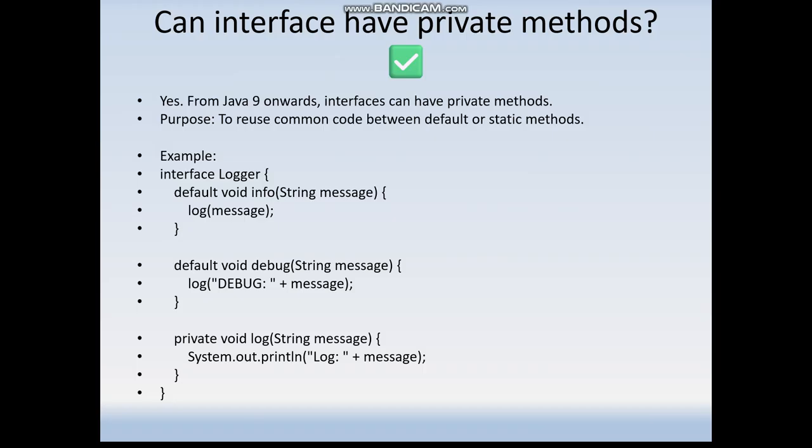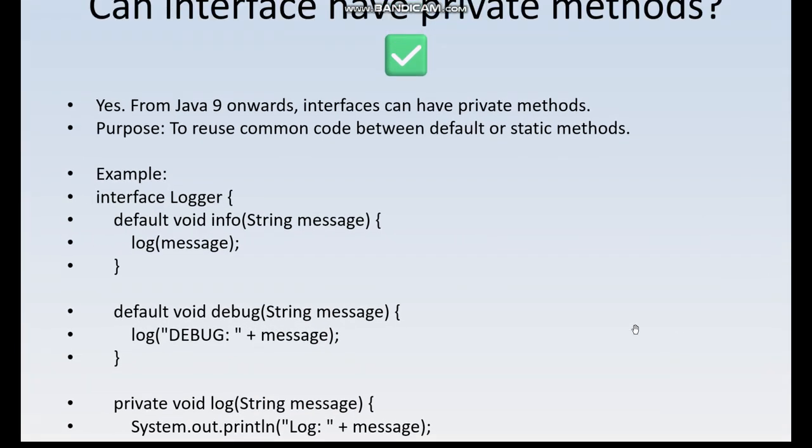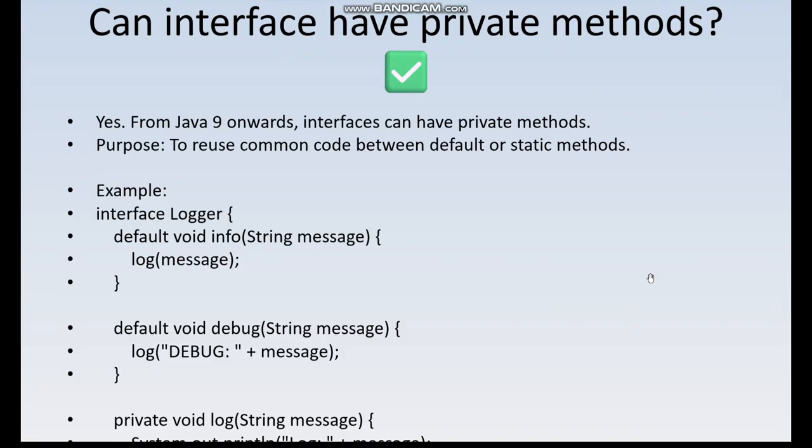Yeah, so the first question can be asked: from Java 9 onwards, can interfaces have private methods? Before Java 9 we don't have any private method declaration, but from Java 9 onwards we can have private method declarations inside the interface. As you will be aware, from Java 8 onwards we can have default and static methods along with their definitions inside the interfaces.